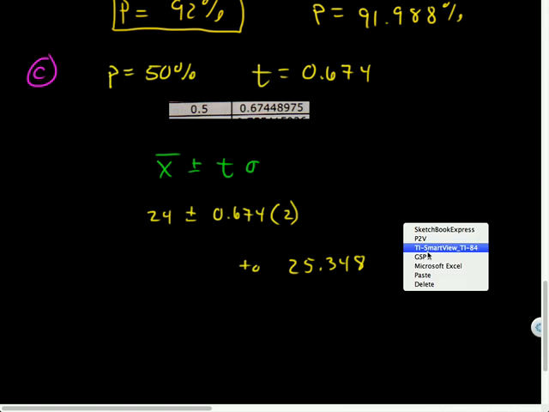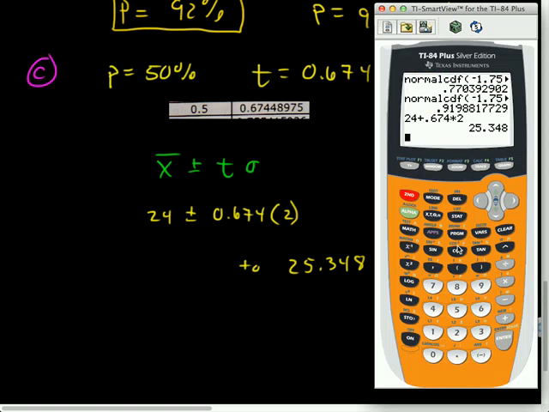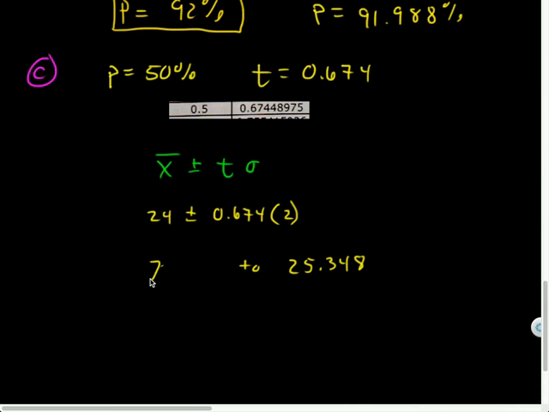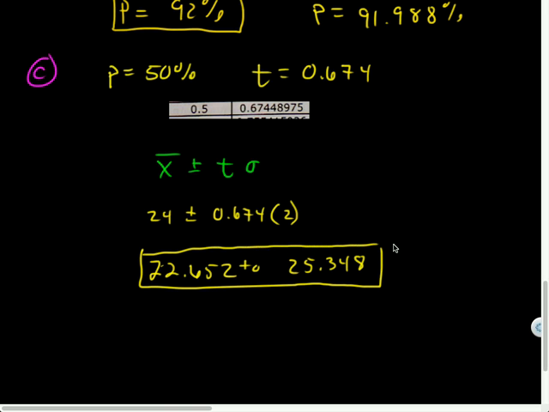And the lower bound I would get by entering that again and then just subtracting that value from 24. Hit enter and I get 22.652. So that is the range for which I have 50% of the data represented. Or in this case, I would expect 250 data values to lie between those 2 points.